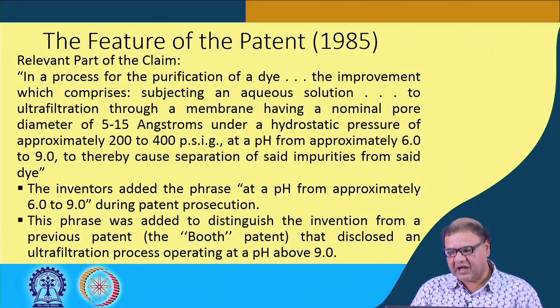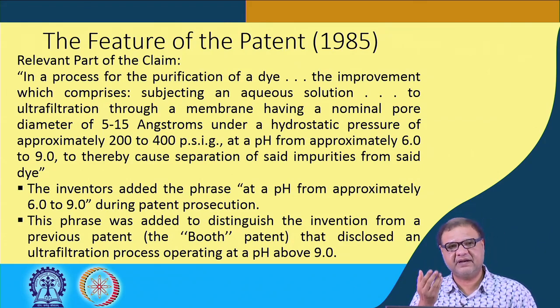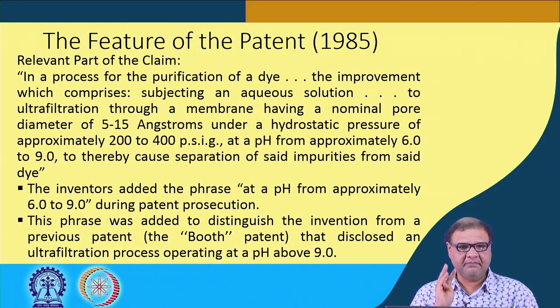Now, let us go straight to the relevant patent claim, and then we will find out what the striking features in the claim are. In a process for the purification of a dye, the improvement which comprises, number 1, subjecting an aqueous solution to ultrafiltration, and this is achieved through a membrane having a nominal pore diameter of 5 to 15 Angstrom.